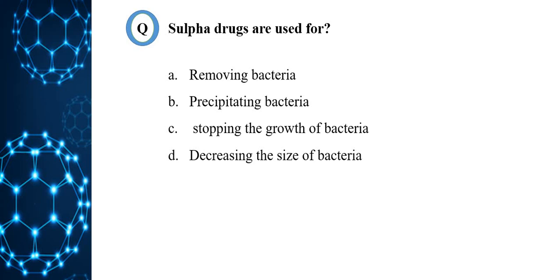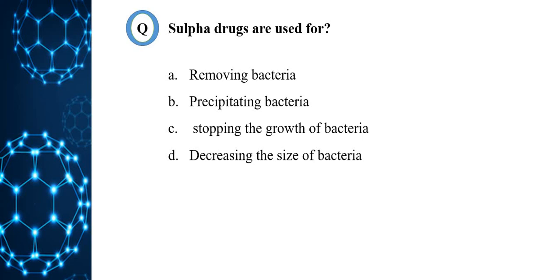Okay, next: sulfa drugs are used for option A, removing bacteria, option B, precipitating bacteria, option C, stopping the growth of bacteria, option D, decreasing the size of bacteria. First, we should know what sulfa drugs are. These have great antibacterial power and are used as medicines for various diseases. They are also antibiotics and protect the body against microorganisms. They are used against diseases such as pneumonia, tuberculosis, etc.